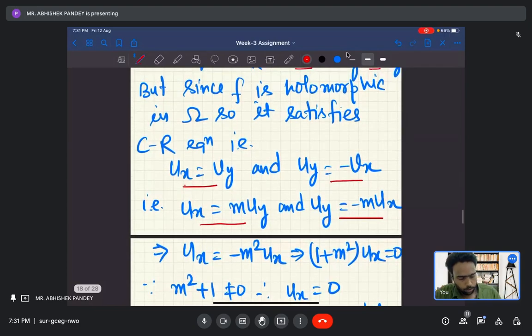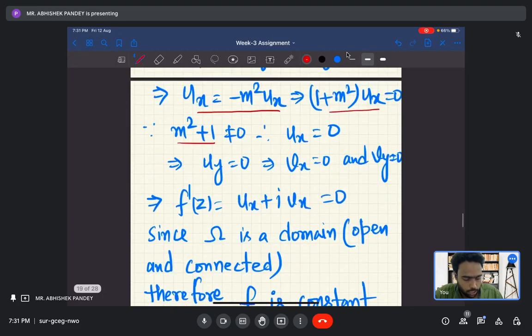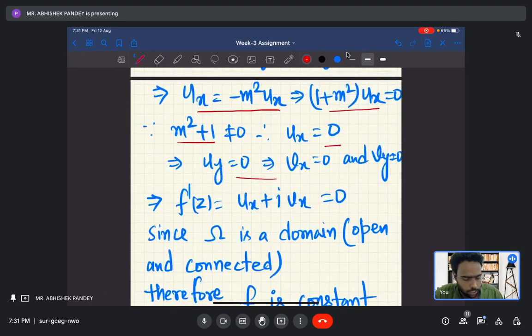So uy equals minus m ux. So ux equals minus m square ux. So 1 plus m square times ux equals 0. Since m square plus 1 cannot be 0, therefore ux equals 0. And since ux equals 0, you will get all the partial derivatives as 0. As we know, if f is differentiable, the derivative of f is nothing but ux plus i vx. So it is 0. So the derivative of a holomorphic function in a domain is 0, which means that function is constant.